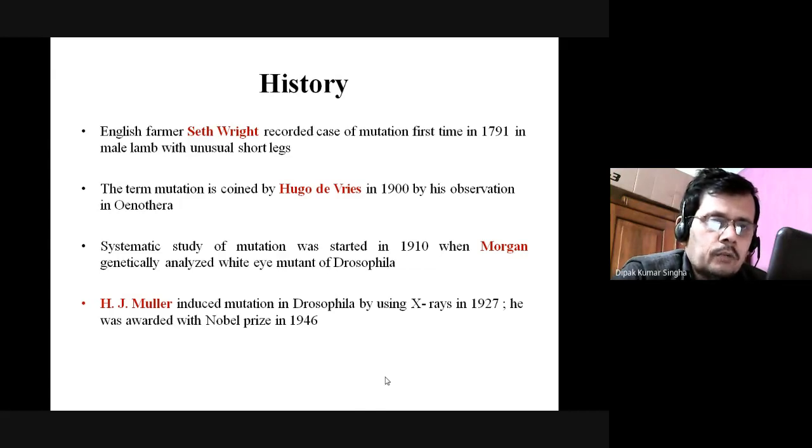So X-ray is one of the most important physical agents that causes mutation, and that was done by H. J. Muller, and he was awarded the Nobel Prize in 1946.